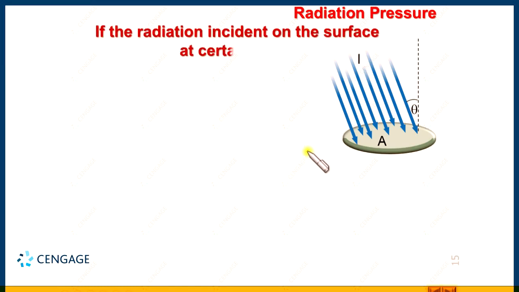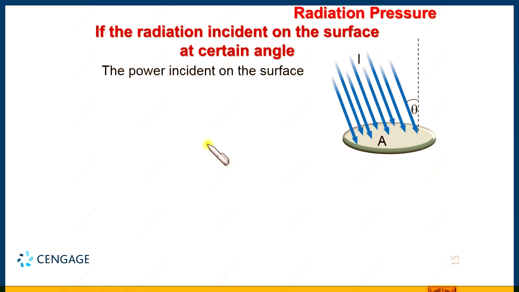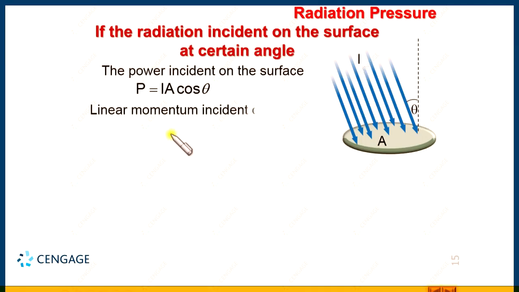We have calculated this power relation, P equals I A cos theta, right. This is nothing but the formula of the same type as the calculation of magnetic flux as well as electric flux. Now, the linear momentum incident on the surface per unit time will be power divided by C. So, linear momentum incident, small p divided by t, equals capital P divided by C.